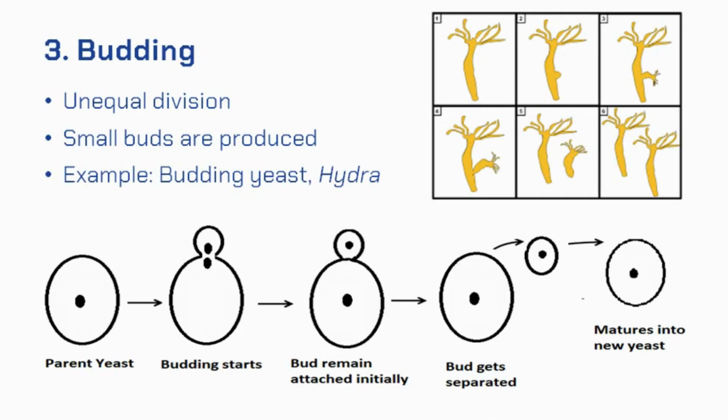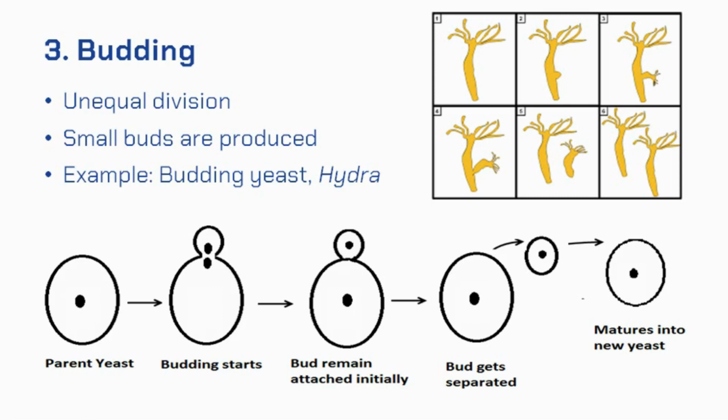The third type is budding, which is observed in budding yeast and in hydra. This is unequal division, unlike the previous two divisions. The cells do not divide equally. Buds are smaller than the parent body.